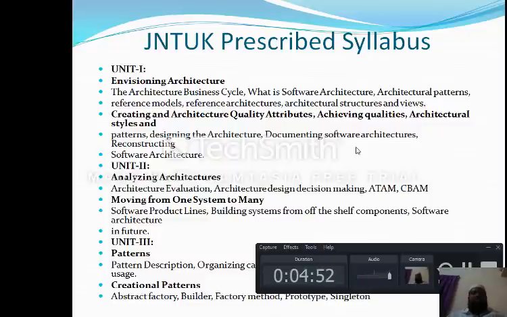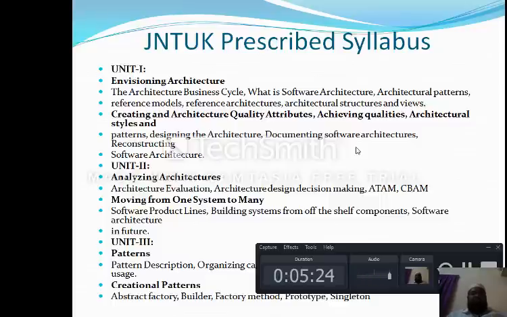So for this, whenever you come to know what the need of architecture is, and how we can differentiate between design and architecture, then you need to analyze the various steps of architectures. For that, how the architecture has evolved, what the various stages of the architecture are, architecture design, and decision making. So this is a very important part. For that we have ATAM and CBAM. So these are the two architecture analysis methods which you are going to see.